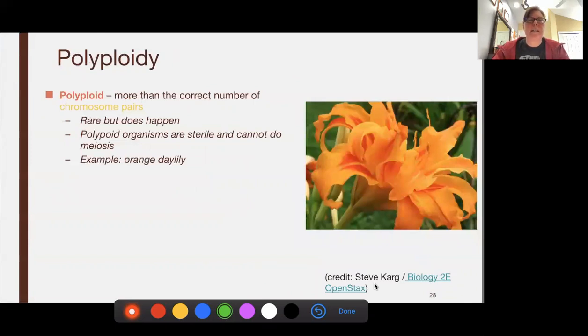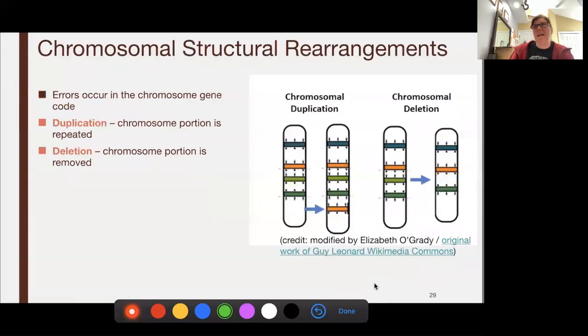Polyploidy, more than the correct number of chromosome pairs, is rare. Polyploid organisms generally are sterile and cannot do meiosis. In plants, it's a totally different story. In plants, polyploidy usually makes the flowers bigger, the fruit bigger, but in animals, they usually don't survive. And so we see that exception in plants.